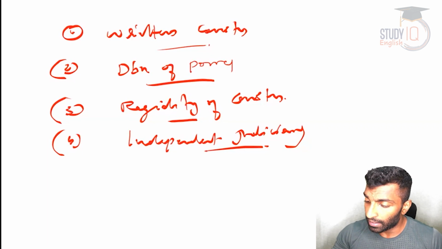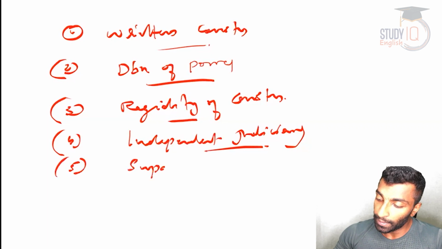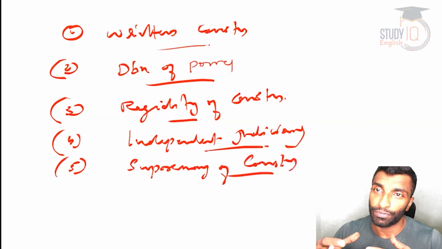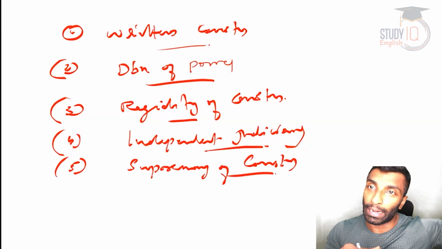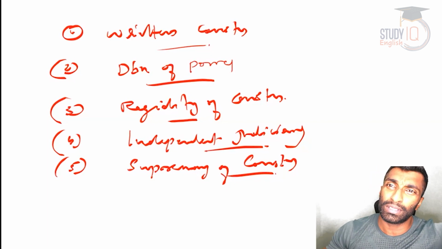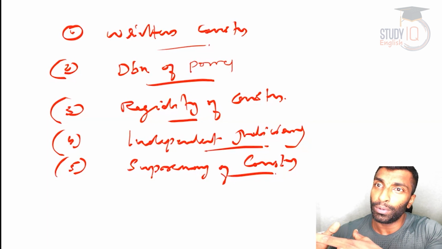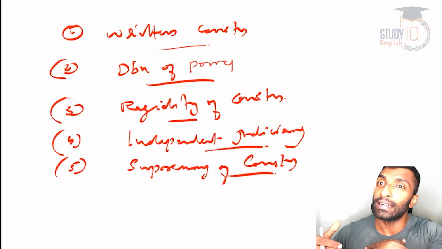And then you have this one, supremacy of the constitution. The constitution is supreme, right? That means there are certain areas where, if you need to make an amendment, it has to be approved by both the center and the state. Normally, if you want to come with a law or make some amendment, you can just do that in the parliament itself. Both the houses of the parliament need to pass it. But there are certain important areas where you need the assent of the state.